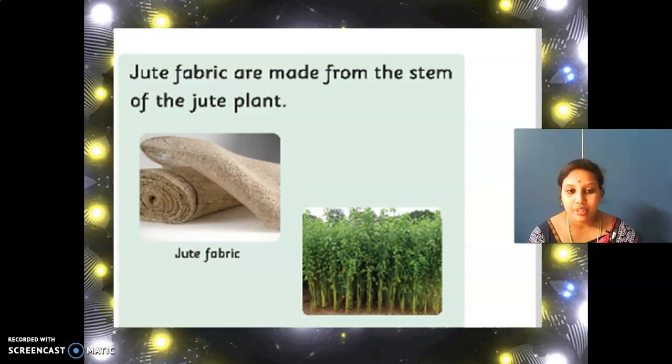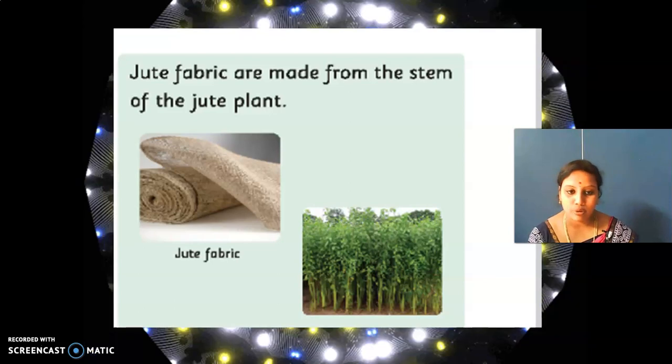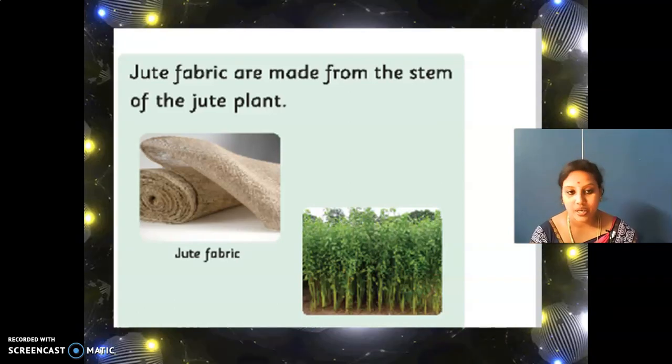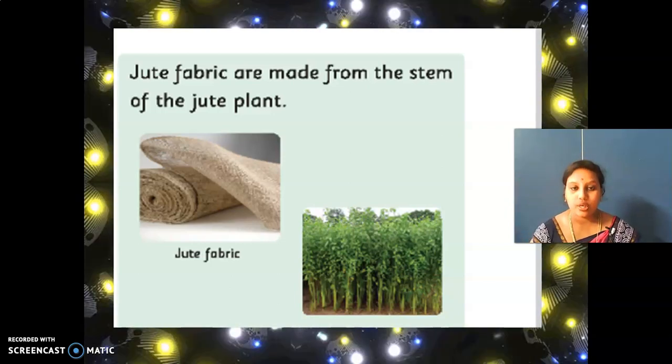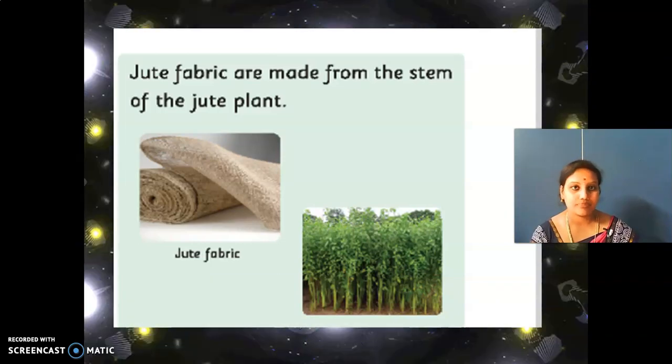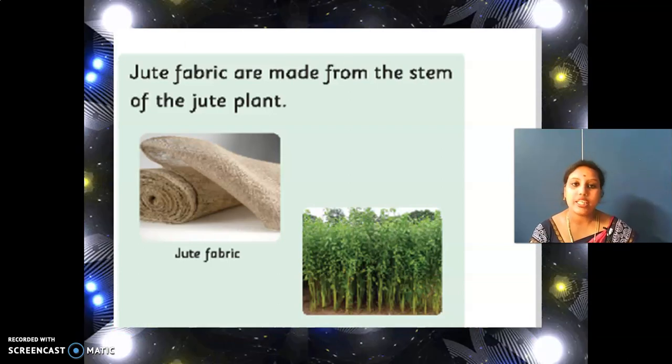For example, a few students have noticed and observed that a jute bag is used to carry your lunch. Lunch bag in the sense of lunch box, water bottle, snacks box and all. So rather than using your lunch bag, you were using your jute bag as your lunch bag. I have noticed it in school itself. So that is also good.